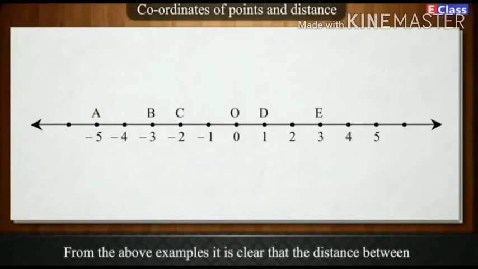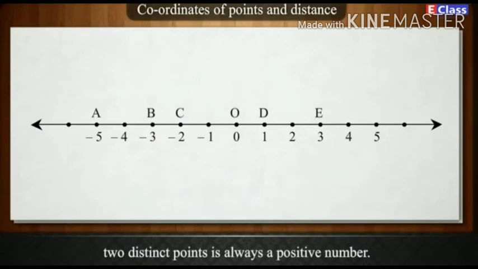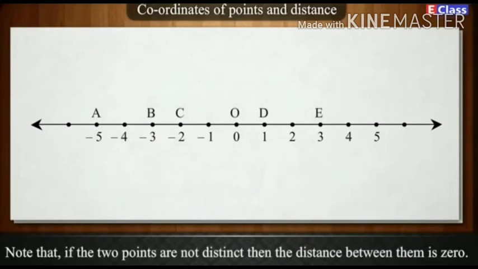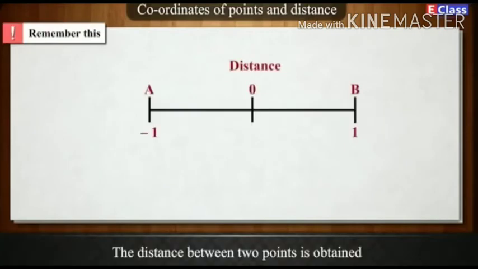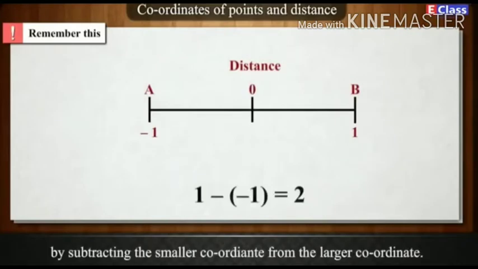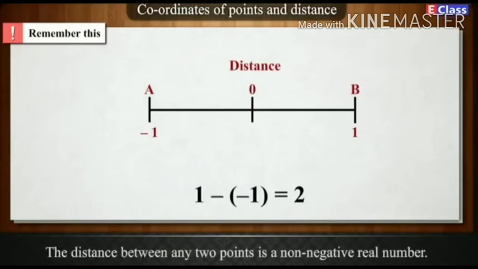From the above example, it is clear that the distance between two distinct points is always a positive number. Note that if the 2 points are not distinct, then the distance between them is 0. Remember this. The distance between 2 points is obtained by subtracting the smaller coordinate from the larger coordinate. The distance between any 2 points is a non-negative real number.